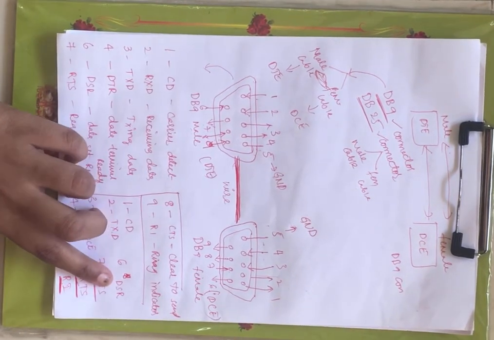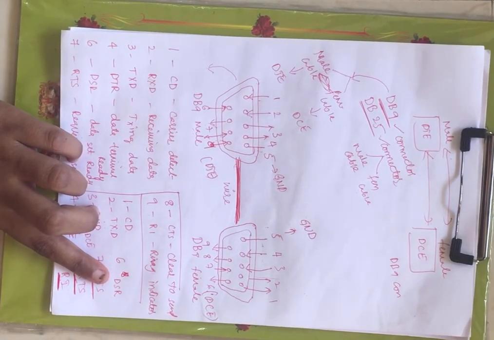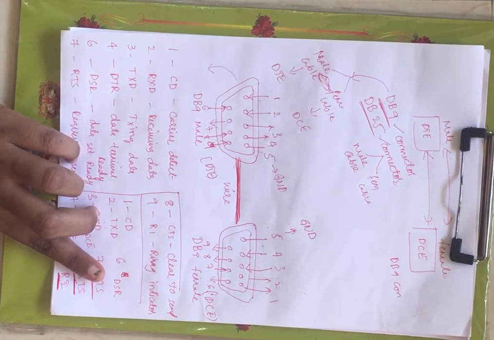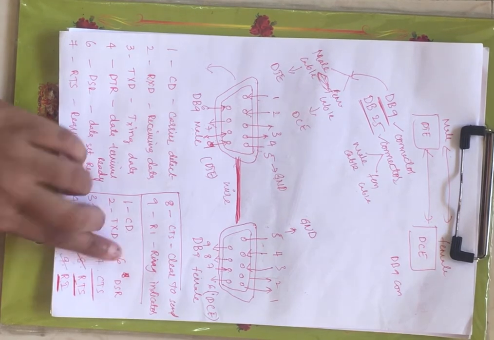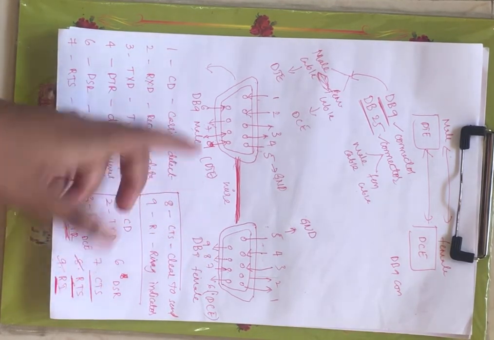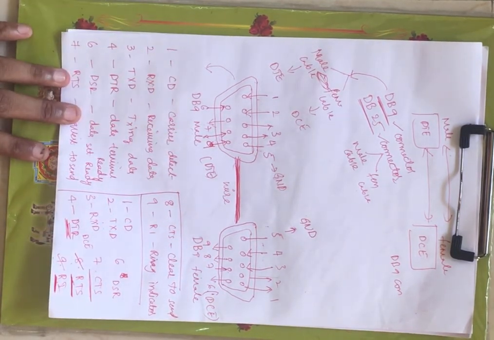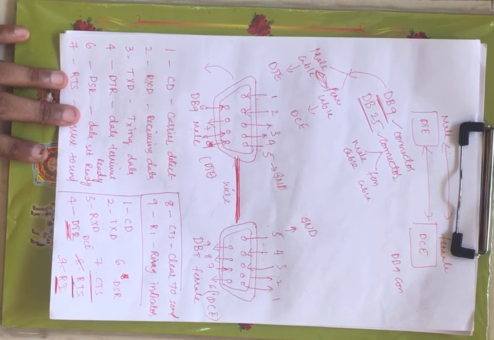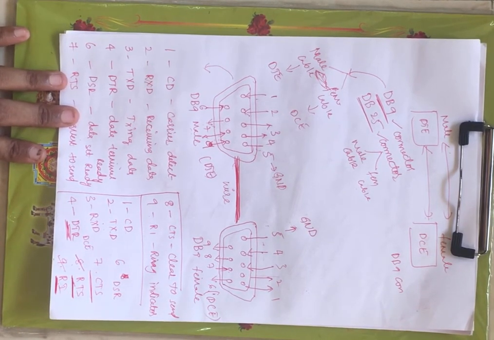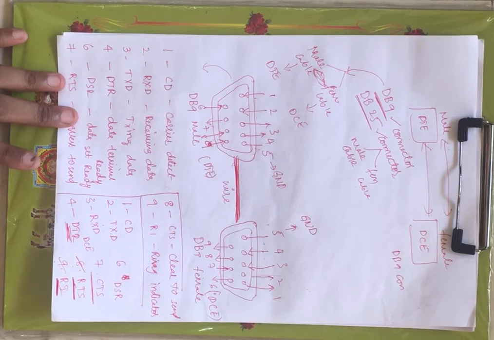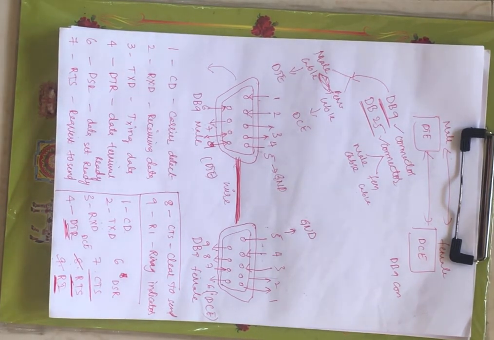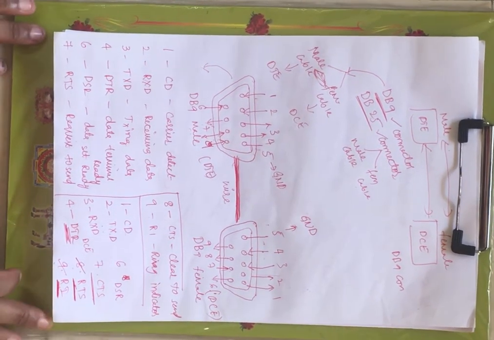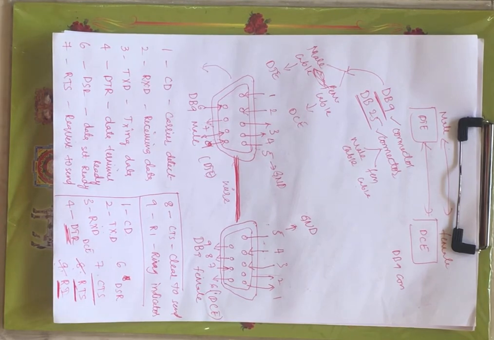Now next we have data set ready, right? Now this pin will give the information of preparing the DCE to send or receive the data, right? Now this is about the DB9 female and DB9 male connectors, and you have DB25 also, but that is not required. We will see the basic version, right?